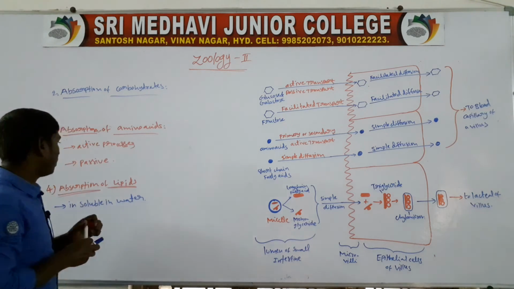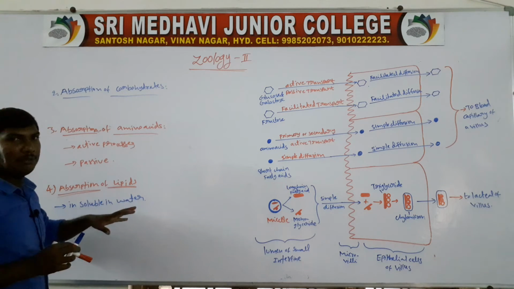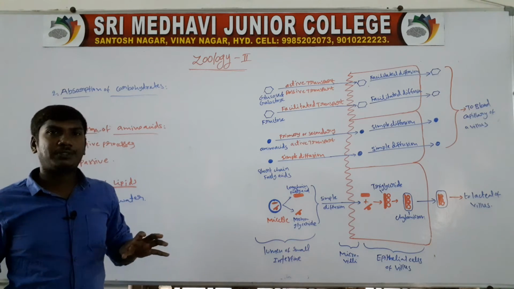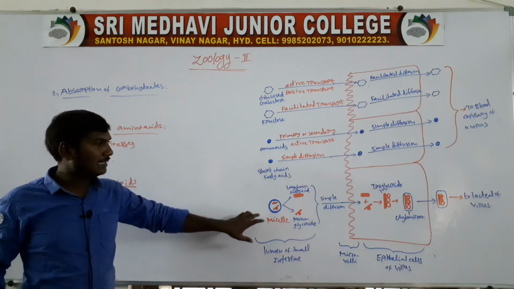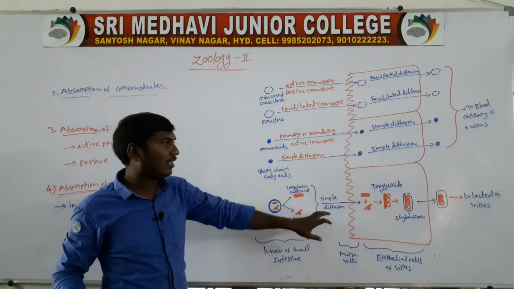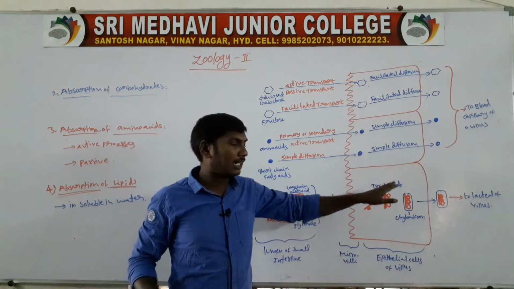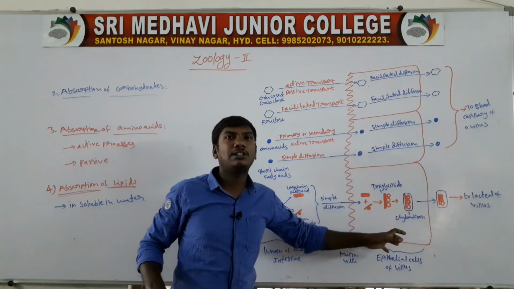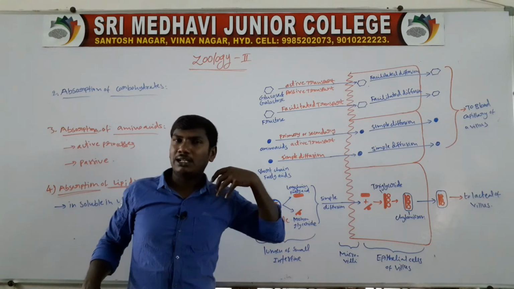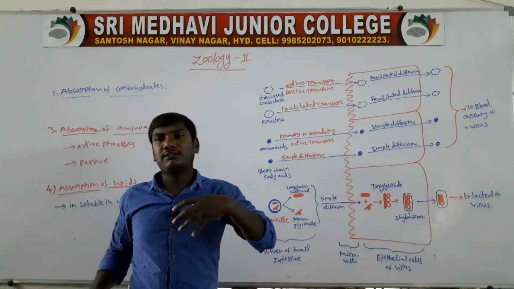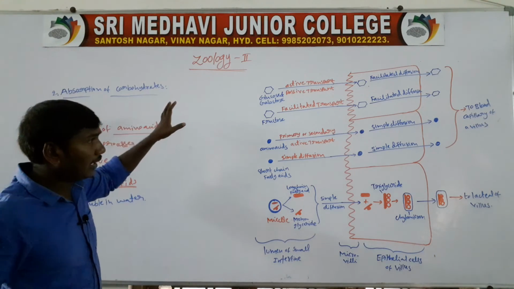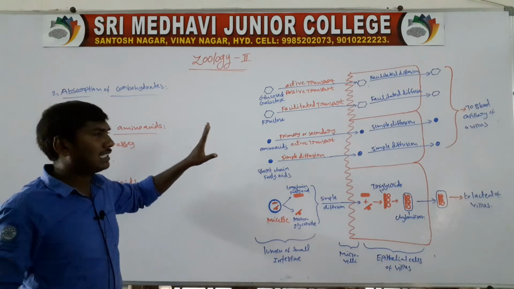So this is the absorption of lipids. Lipids are insoluble in water, so there is no direct absorption. They are converted from micelles to long chain fatty acids and monoglycerides, which are absorbed by simple diffusion. After the formation of triglycerides, the triglycerides form chylomicrons. The chylomicrons are absorbed into the lymph vessels, then go to the left subclavian vein, which enters the blood circulatory system. So this is absorption in the small intestine.